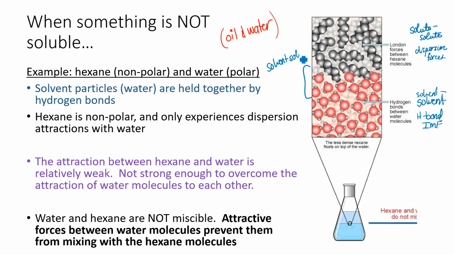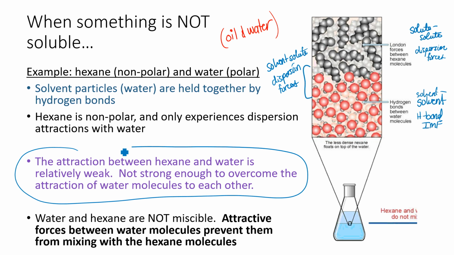And then let's consider what the solvent-solute attraction is. Since this is nonpolar and this is polar, they can't hydrogen bond, they can't dipole-dipole, because they're not both polar. So the only attraction they're going to feel is dispersion forces. So the attraction of the solvent to the solute is relatively weak compared to the attraction of water to itself. What happens is the attraction between hexane and water is relatively weak. They're only attracted by dispersion forces. It's not strong enough to overcome the attraction of water molecules to each other.